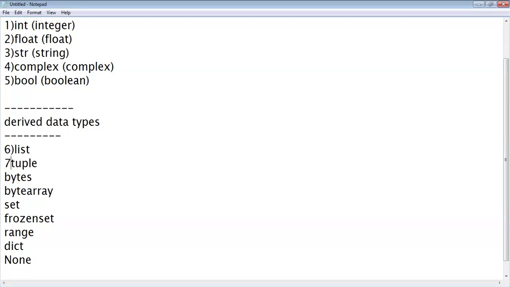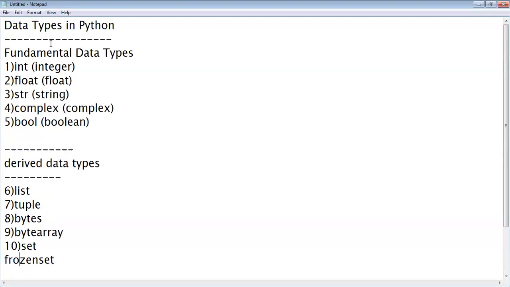What are those 14 data types? Int. And next one is float. Next one is string. Next one is complex. Next, bool or Boolean data type. These 5 data types are fundamental data types or basic data types. Apart from this, we have few more data types in Python.